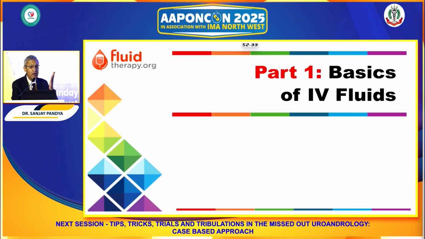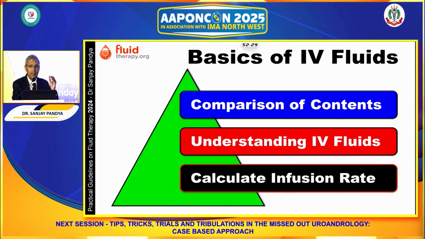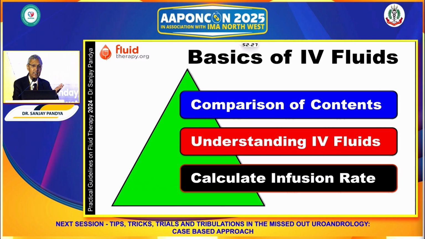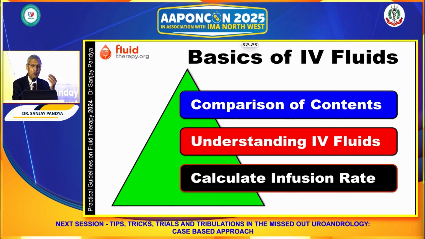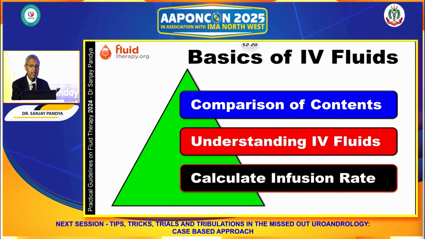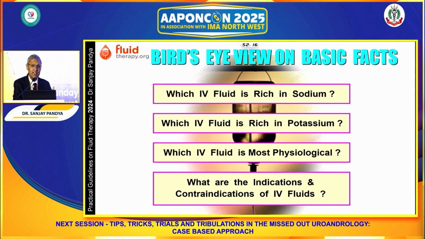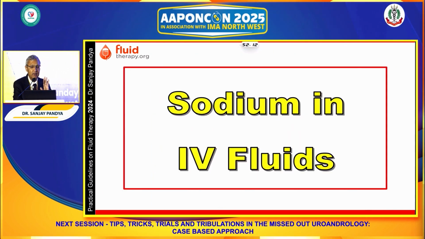Now, when we want to provide IV fluid, as we noted in UK studies, the content of IV fluid may not be known to many, so I would like to start with some of the basic things which will make us clear why we select one fluid over the other.